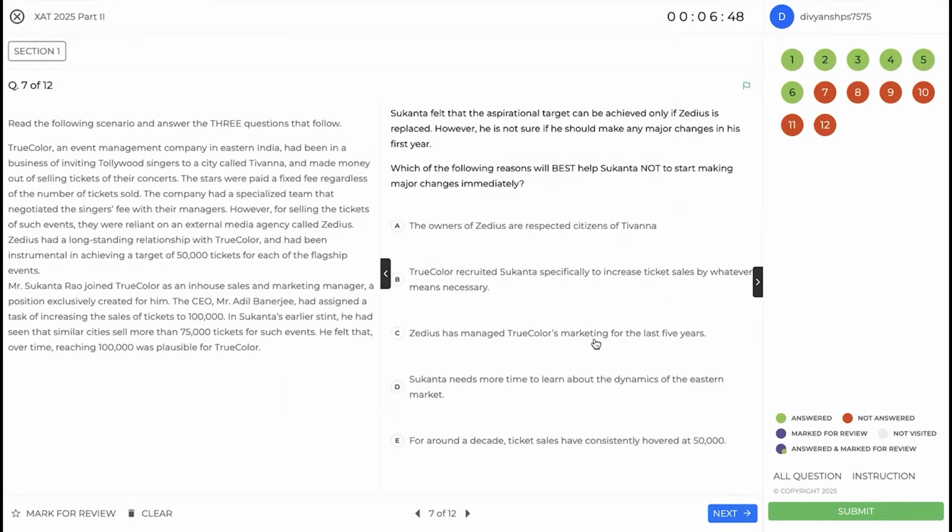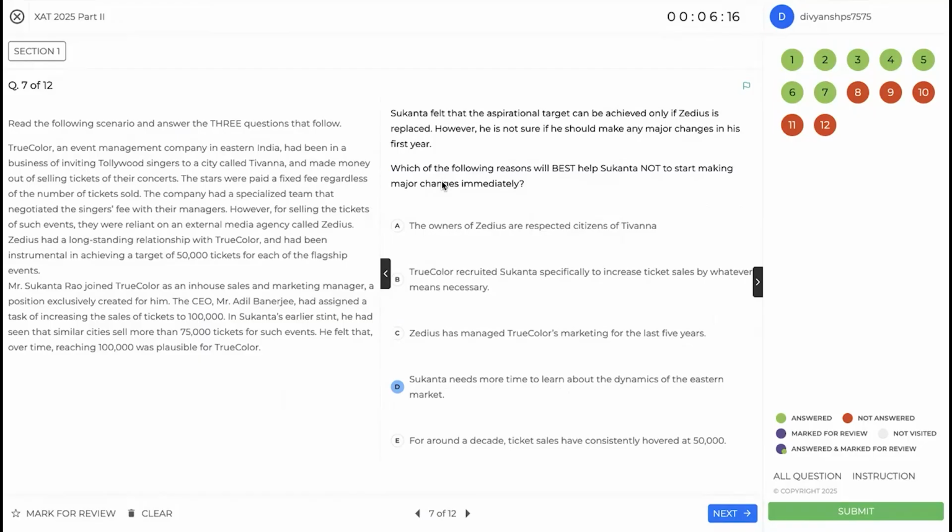ZDS has managed True Color's marketing for the last 5 years. So ZDS has a long-standing arrangement with us. So this does feel like a good option to have. Let's see further. Sukanta needs more time to learn about the dynamics of the Eastern market. I mean, this is a good option to have, because you are new to this area and you have seen 75,000 tickets for such events in your earlier stints, but this is a new area that you are at. So you should probably spend some time. This directly goes along with this.